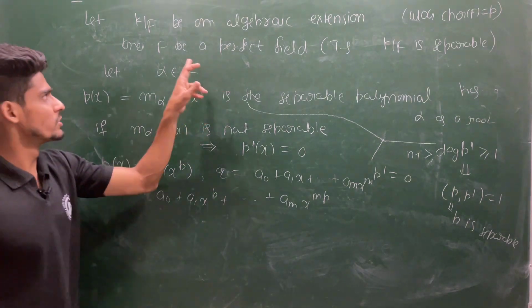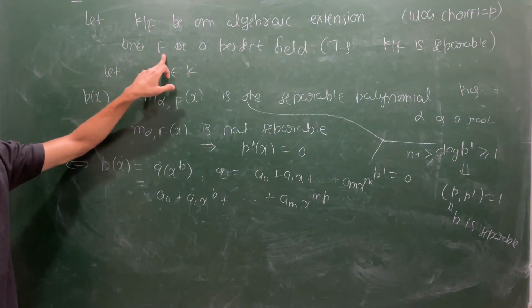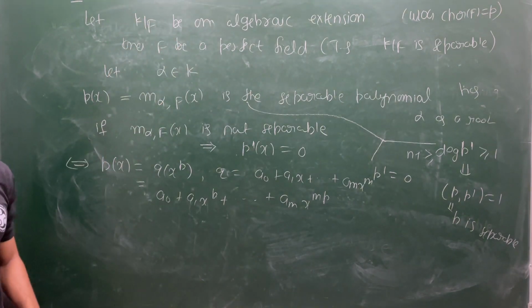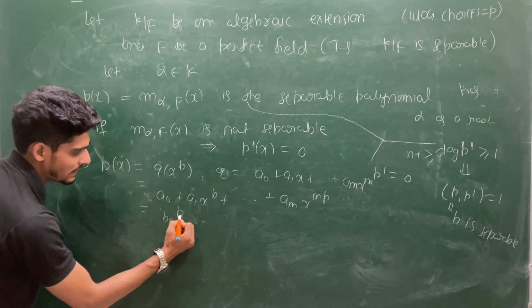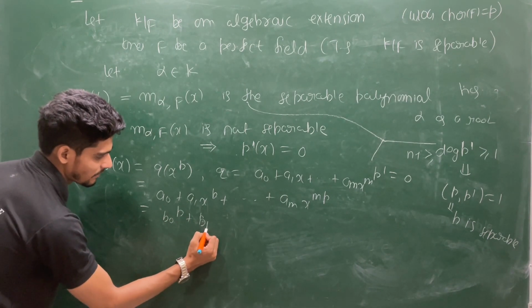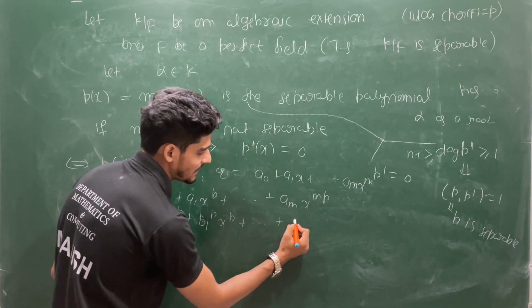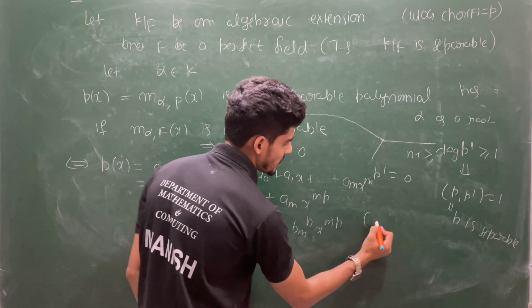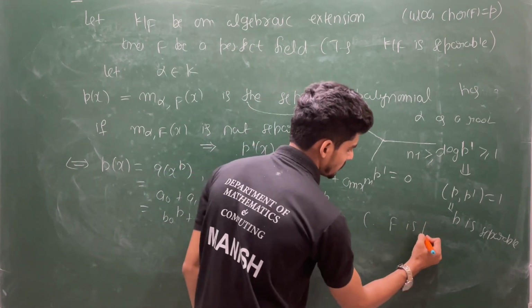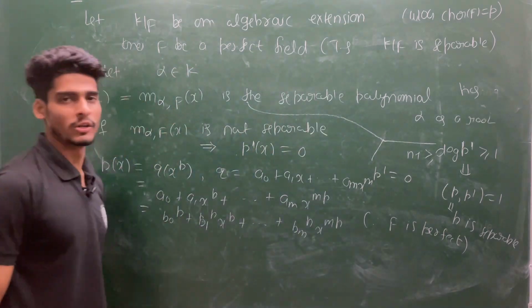But you have not used this fact that F is a perfect field. If F is a perfect field, then every element of F can be written as a pth power of some other element. So A0 can be written as, say, B0 power P, plus A1 can be written as B1 power P x power P, plus, say, AM can be written as BM power P x power MP. This I am using since my F is perfect. Otherwise I cannot use this fact.